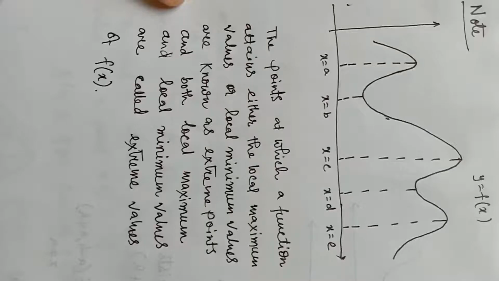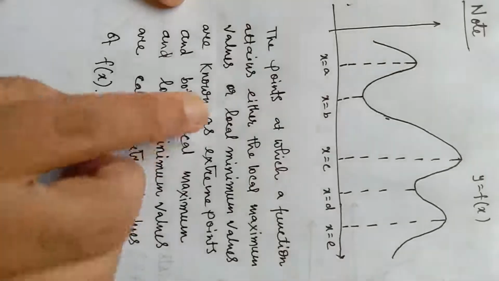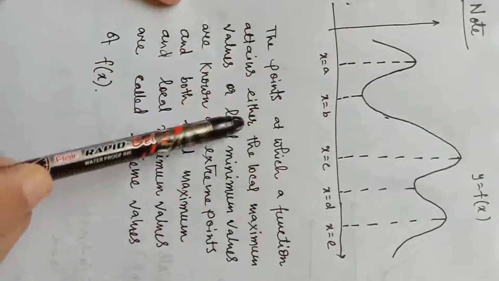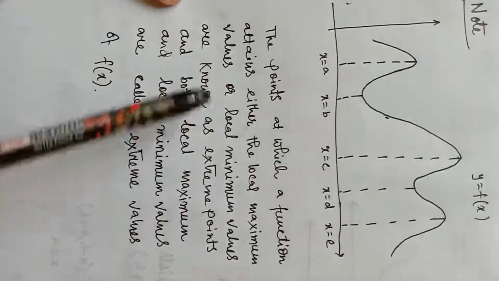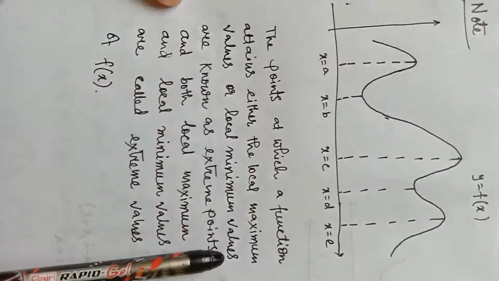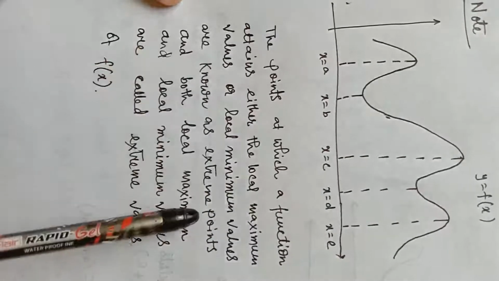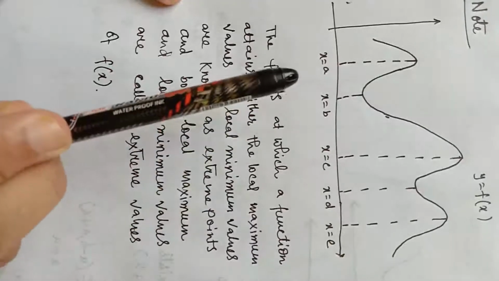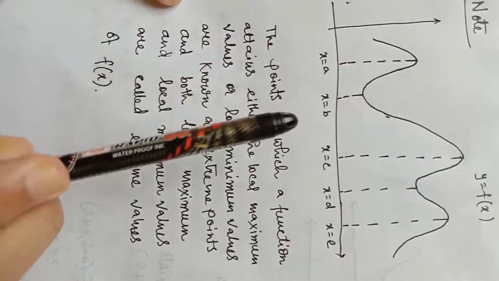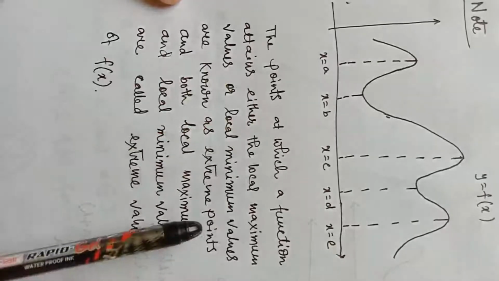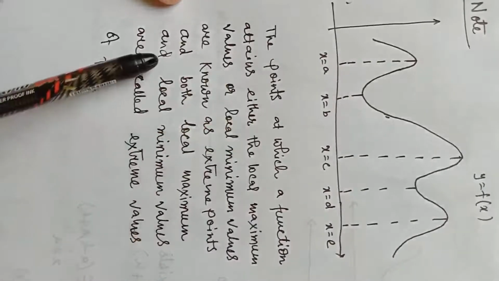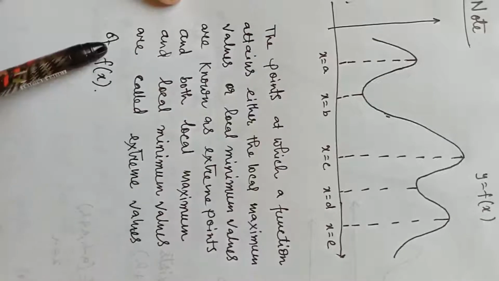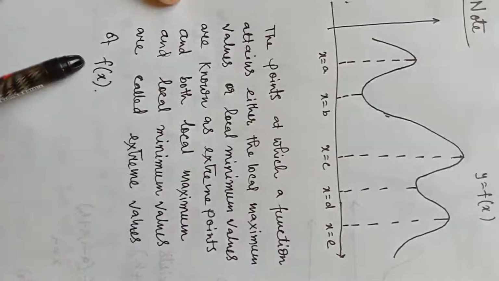Here I have written one note. The points at which a function attains either the local maximum value or local minimum value are known as extreme points. The points where a function has local maximum value or local minimum value are called extreme points, and both local maximum and local minimum values are called extreme values of f(x).